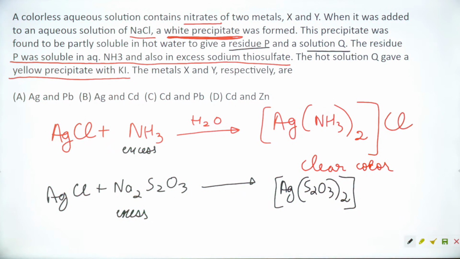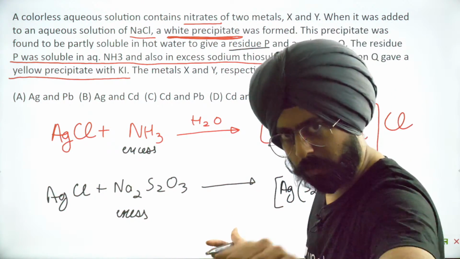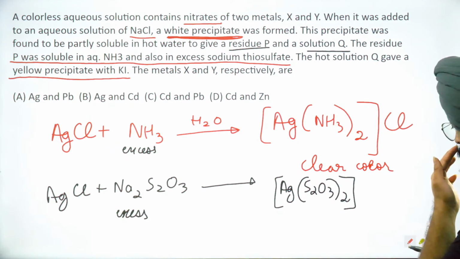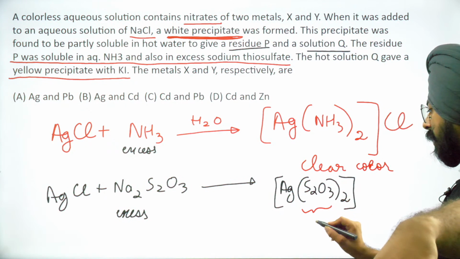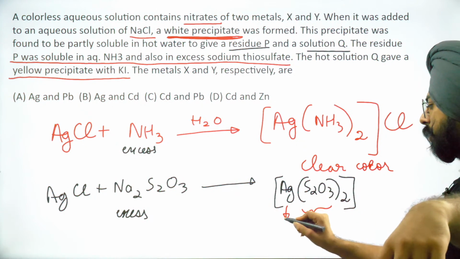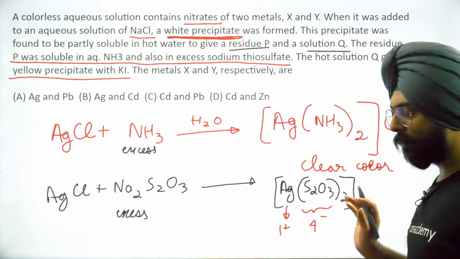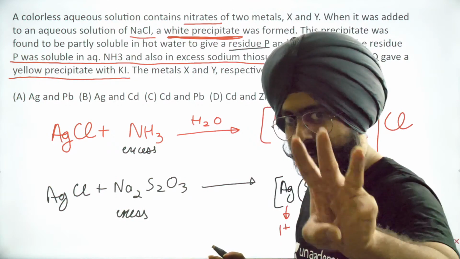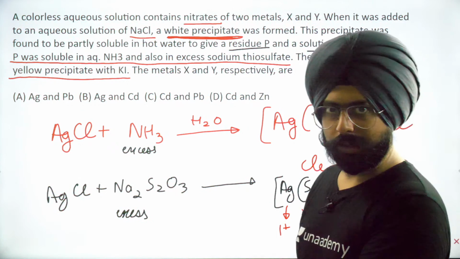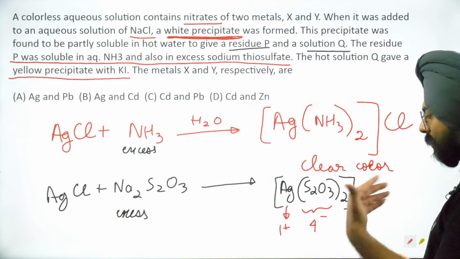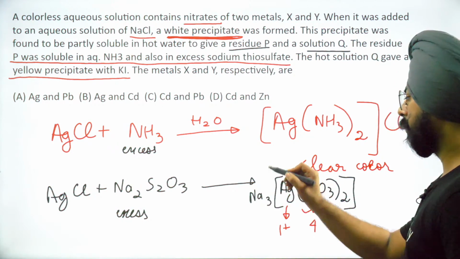Of course, it has to be balanced by sodium. Dekho. Thiosulfate has two negative charge. Two thiosulfates will have 4 negative charge, and silver gives 1 positive. So 3 negatives still have to be balanced, so you have to balance them using 3 sodiums.